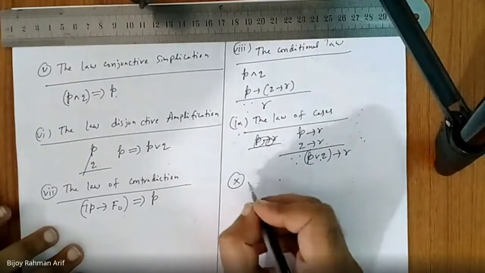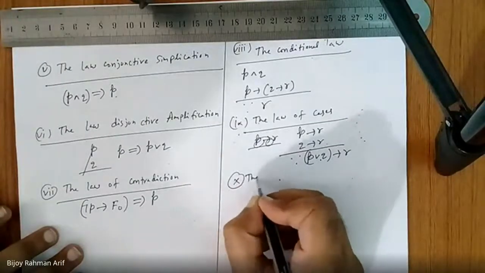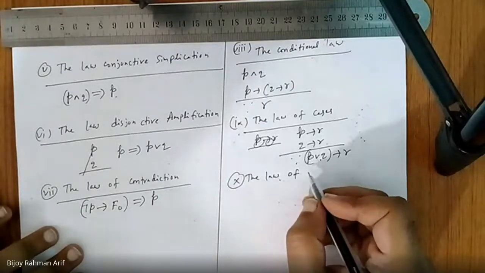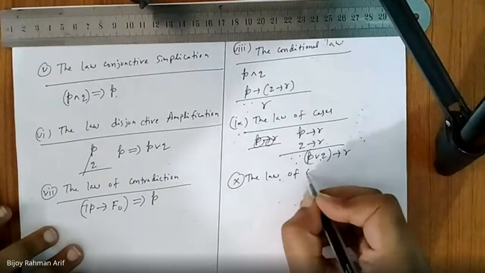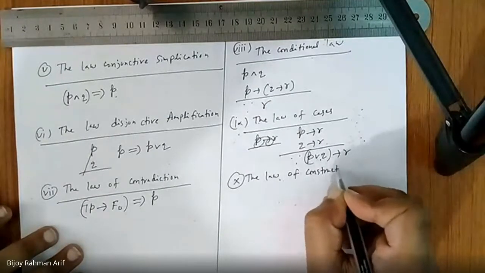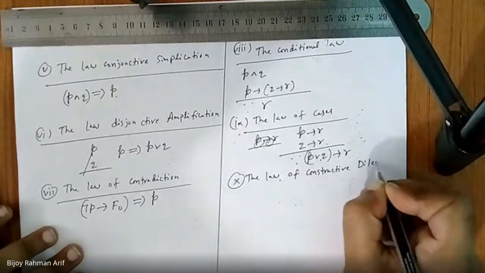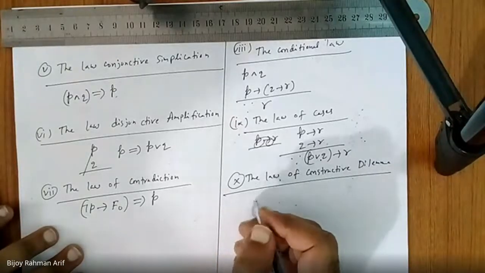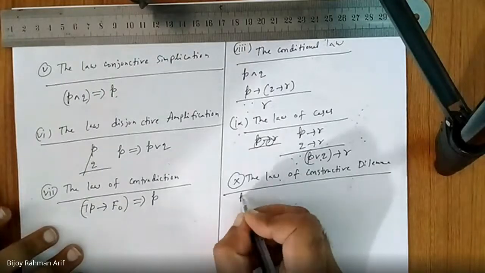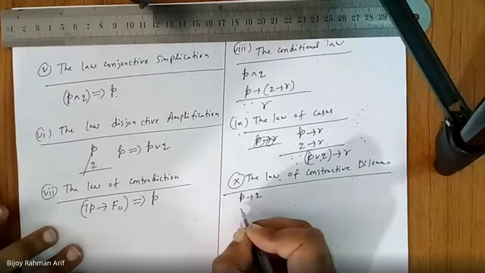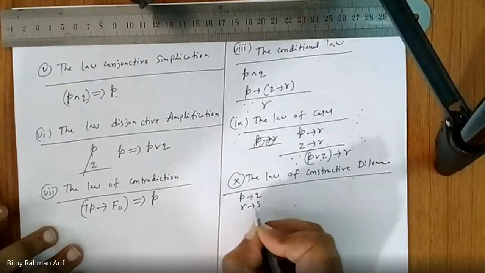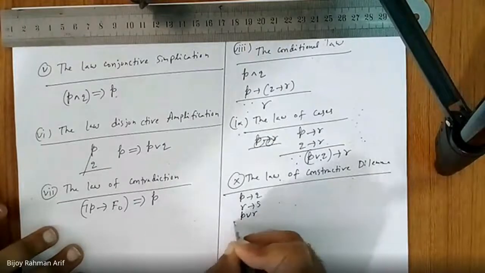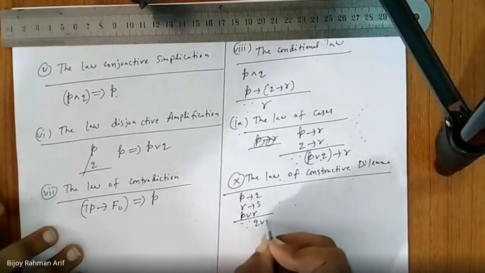Now go to 10. The law of constructive dilemma. So what is the law of constructive dilemma? P implies Q, R implies S, and P or R, which is nothing but Q or S.